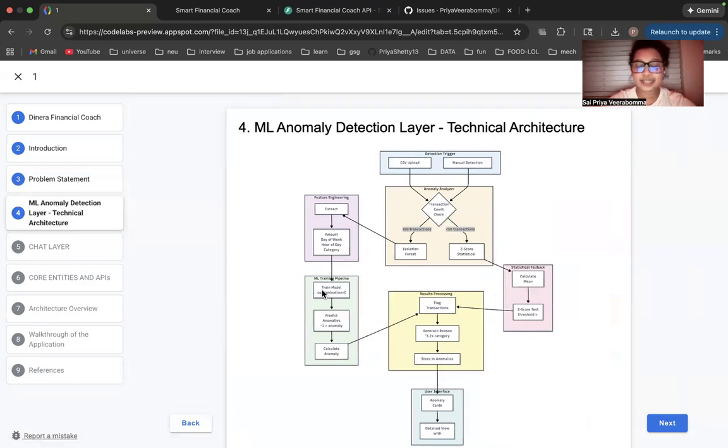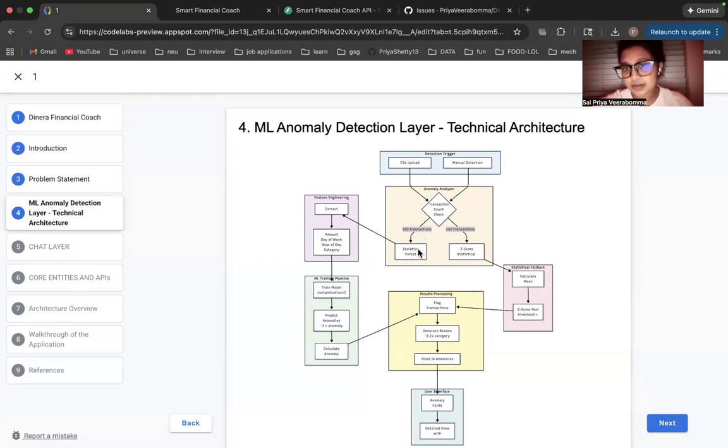And talking about the crucial layer of our application, which is the ML anomaly detection layer, like I just mentioned, whenever the user uploads the data, it gets into the anomaly analyzer. Exactly what happens is the transactions are checked. Like I said, based on the size of the transactions, it just splits into two. This is just done for the time being, considering the sample size and this being a prototype.